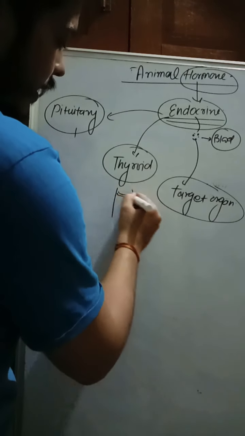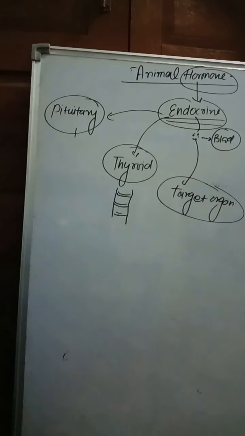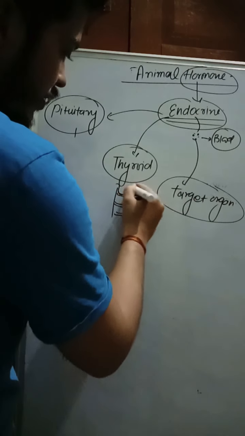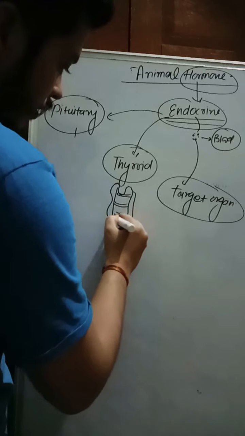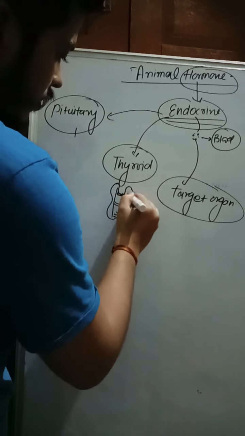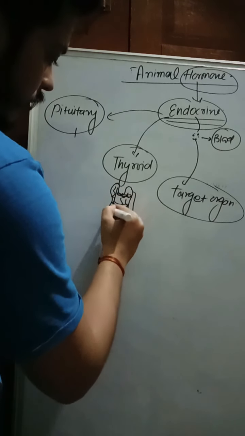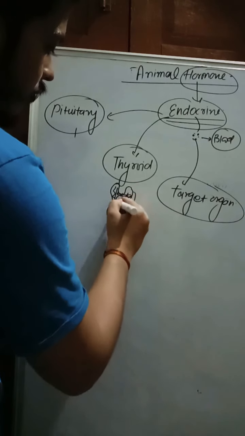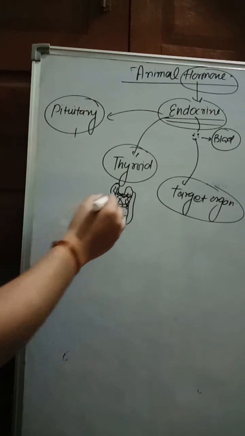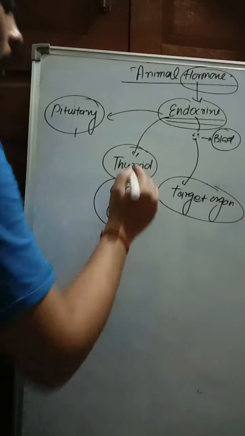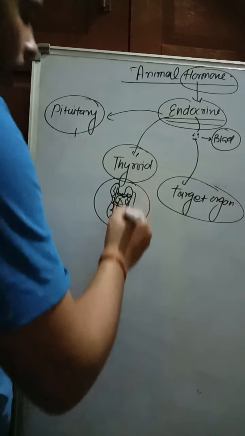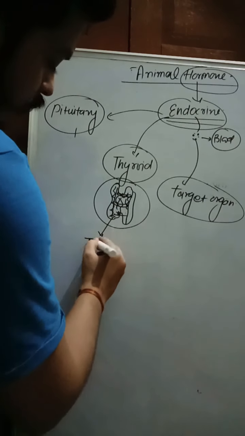What is the trachea? The trachea is called the windpipe. This butterfly-shaped structure is located on both sides of the trachea. What is the function of this thyroid gland? The thyroid gland secretes the hormone thyroxine.